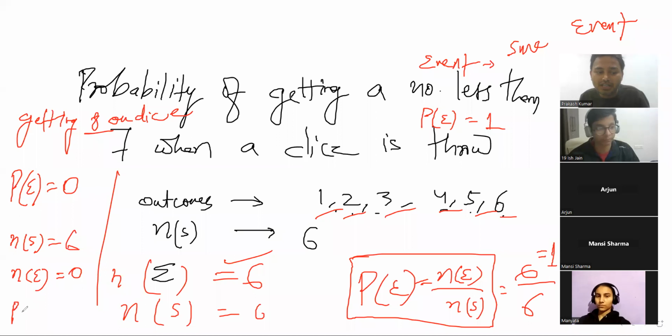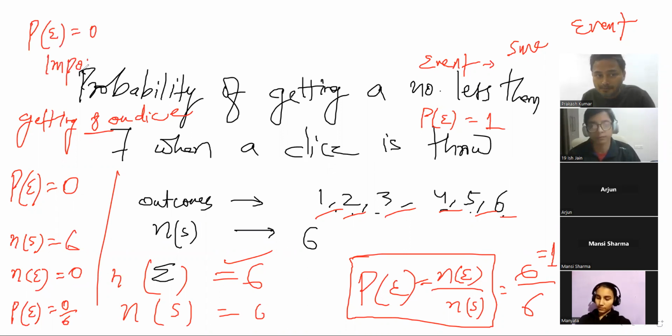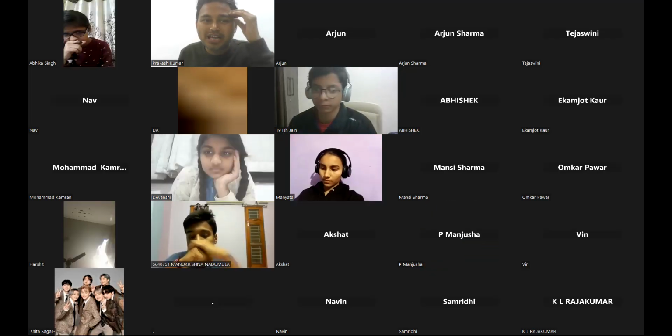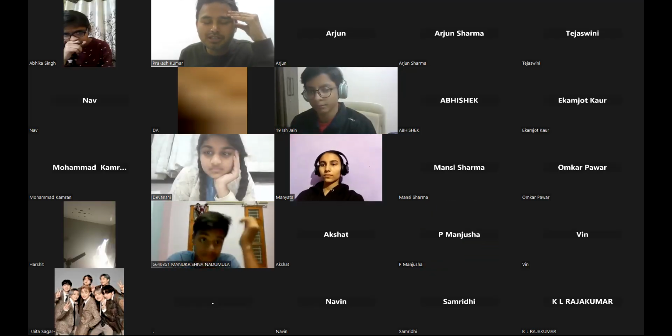So the probability of the event is equal to 0 by 6. When the probability of an event is 0, it will be called an impossible event. Right? So if someone asked you to tell what will be the probability,